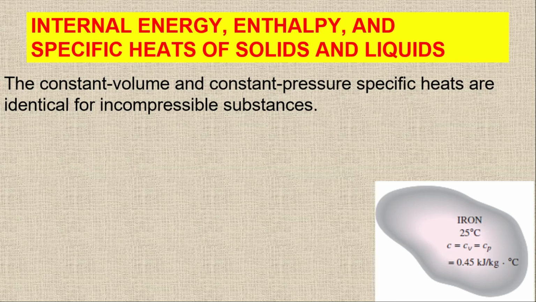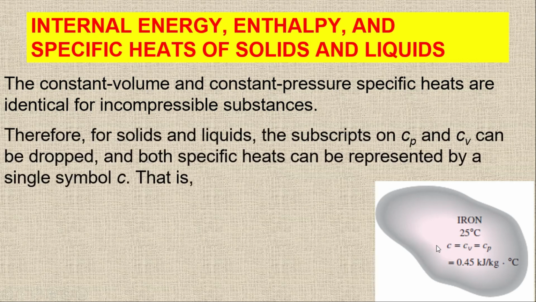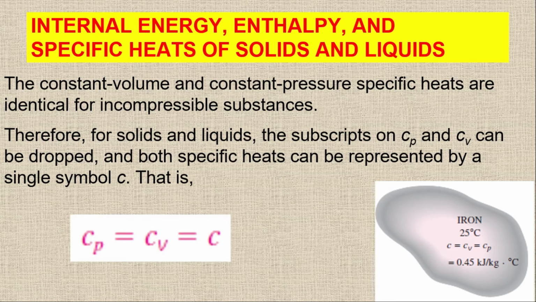For liquids and solids we normally say that these are incompressible substances. So there is no need to show the specific heat in terms of volume or in terms of pressure. Rather, we can simply say it's C. Because they are identical, we can write Cp equal to Cv equal to C. So we have the same specific heat at constant pressure and constant volume.